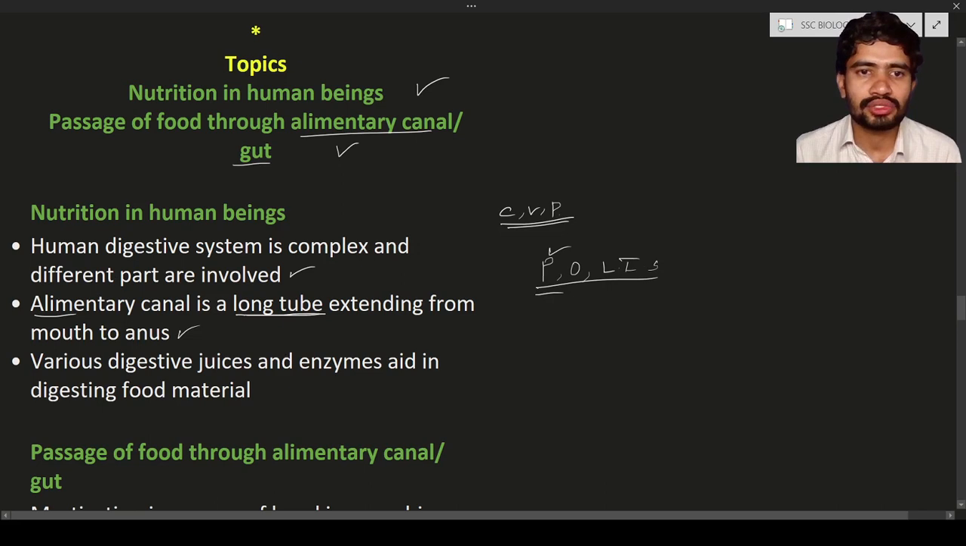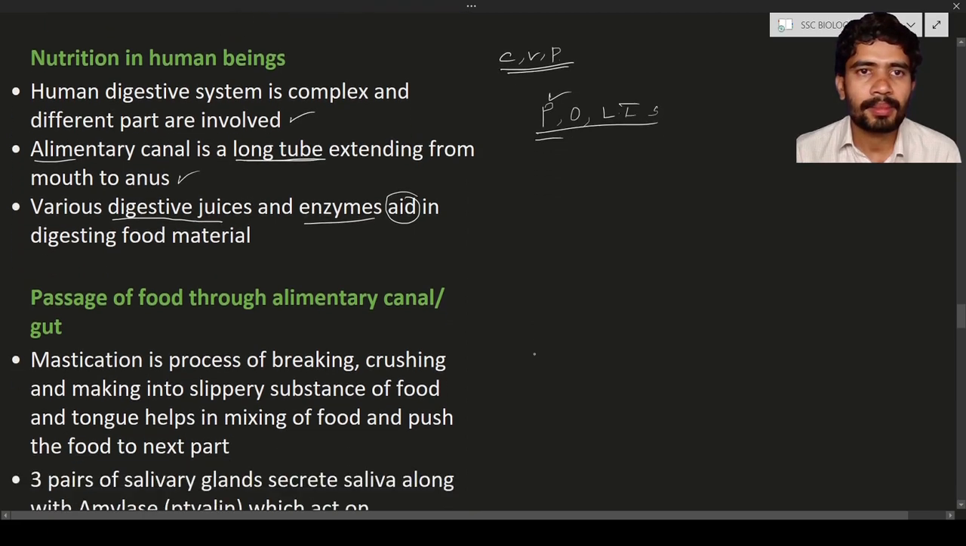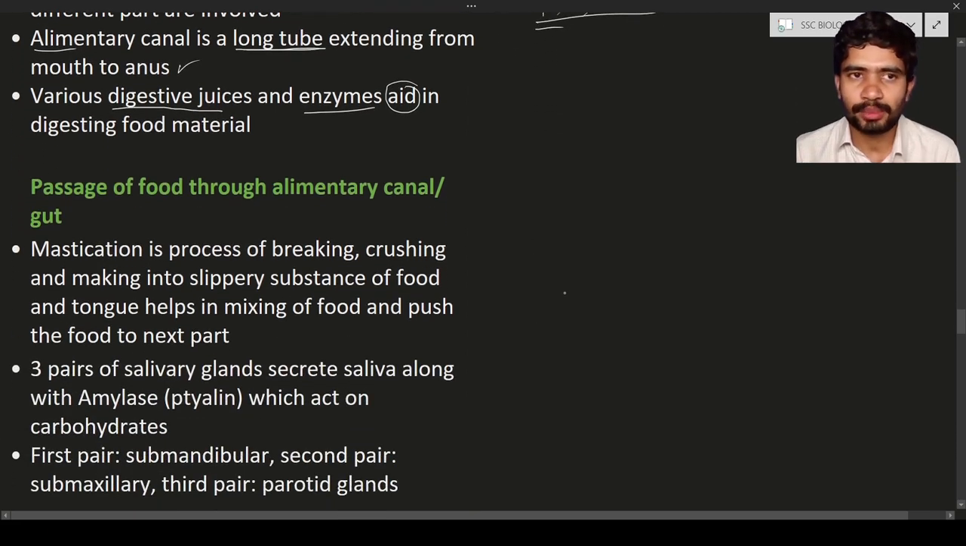And there are various digestive juices. What is meant by digestive juices? Digestive juices are chemical substances released by the digestive system. These digestive juices and enzymes aid, that is, help, in digesting the food material. So this is about nutrition in human beings.